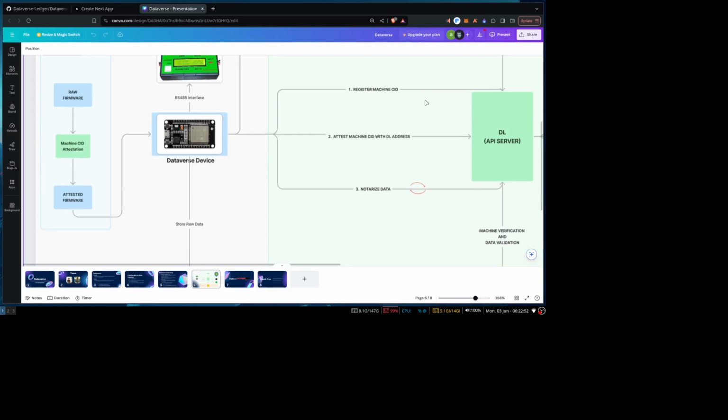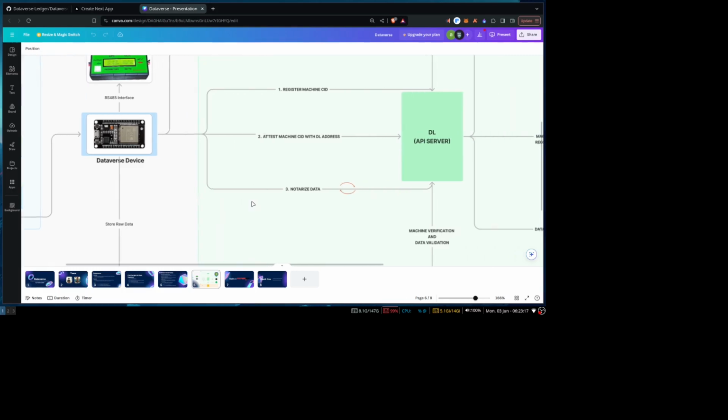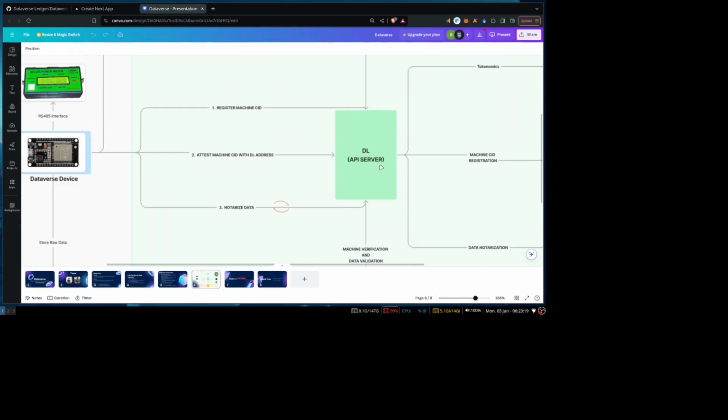So here you first register the machine, you attest the machine, and then you start notarizing the data, basically normal JSON files. You have your JSON data created in the device. Then you create a CID in the firmware, in the device itself, which is a content identifier. It's actually an IPFS standard. You create that CID, and then you sign that CID with your machine ID, and then you log it to the Dataverse ledger.